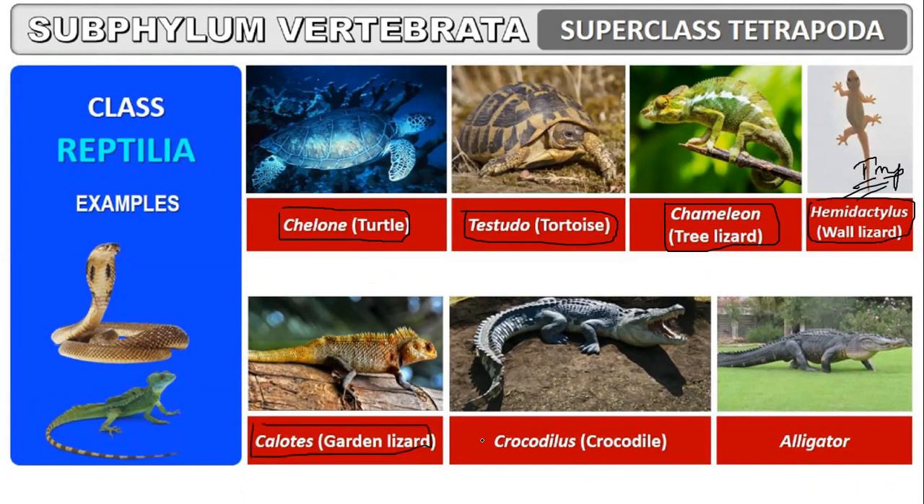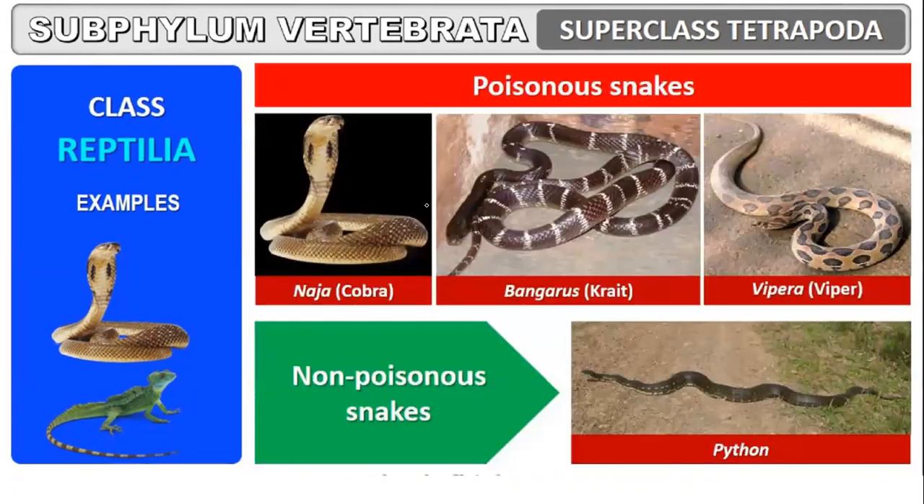Calotes, that is a garden lizard. Crocodiles, crocodile and alligator are examples. Chelone is also important. Okay, Chelone, Testudo, and Hemidactylus, they are important. Others may be asked for the match the following, but not repeatedly asked. Two or three cases they have also been asked. This is an important one.